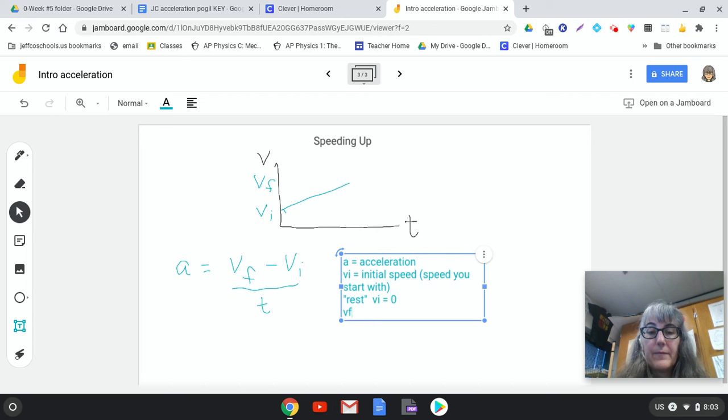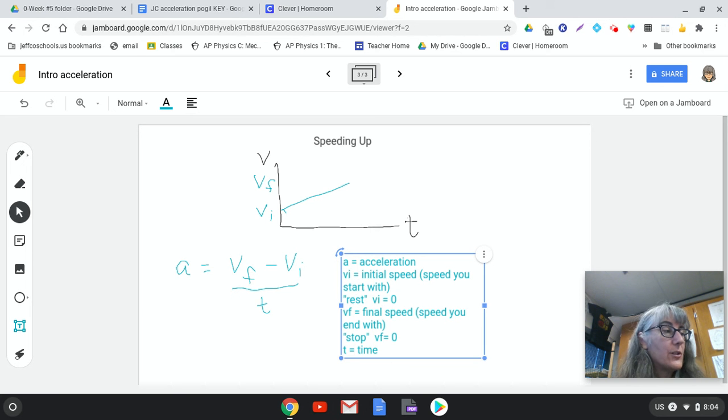And V final is equal to the final speed, and then watch for stop. So if something comes to a stop, V final is going to be equal to 0. Those are hidden givens. They're things that they may not tell you in the problem. T is equal to the time that you're changing speed. And let's talk units. So time is going to be seconds, because that's what we mostly use.